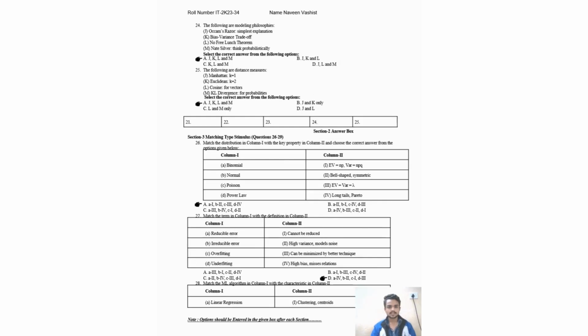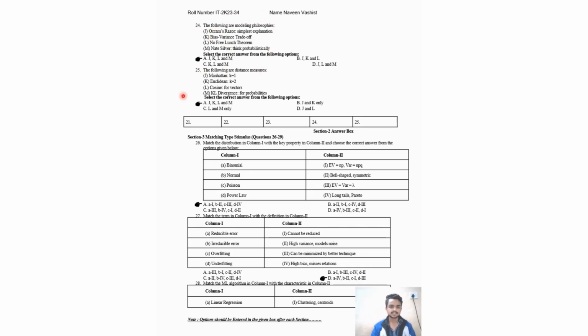Question number 24. The following are modeling philosophies. Option J, Occam's razor, simplest explanation; bias-variance trade-off; no free lunch theorem; Nate Silver, think probabilistically. So the answer is J, K, L and M. All are the modern modeling philosophies.